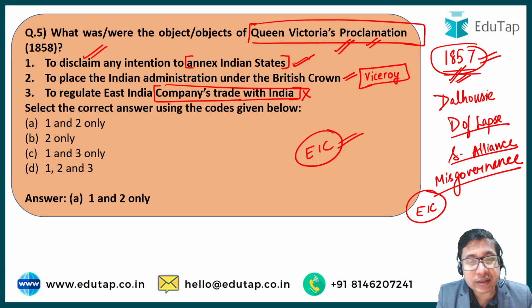All Indian rulers, princely states, they need not be fearful of Britishers. And option number two, that the British Crown now would be directly administering the Indian affairs, the Indian country, through the Viceroy. Okay. Next up is question number 6.